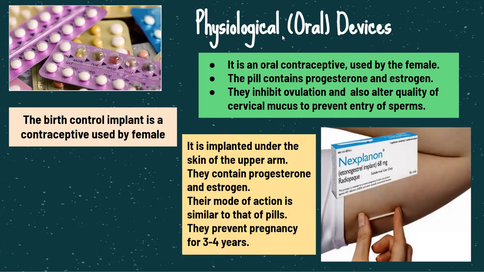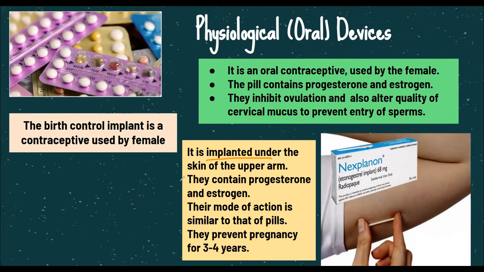This is known as a stick, or you can just call it an implant. This is implanted under the skin of the female, under the arm, you can see over here in the picture. This also contains hormones, progesterone and estrogen. And the mode of action is exactly similar to that of the pills. But this can be used for a longer period of time.